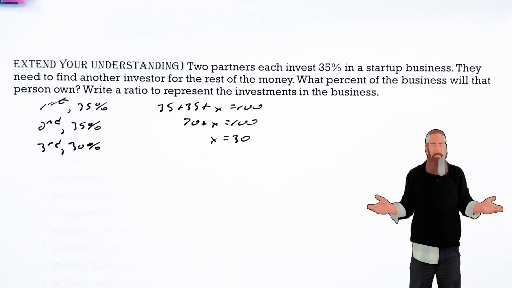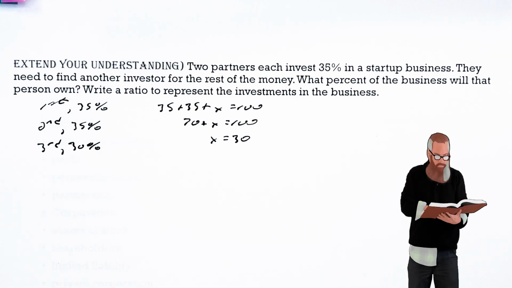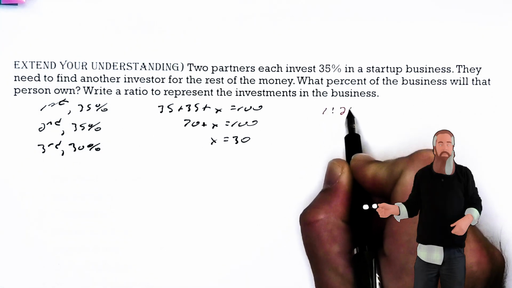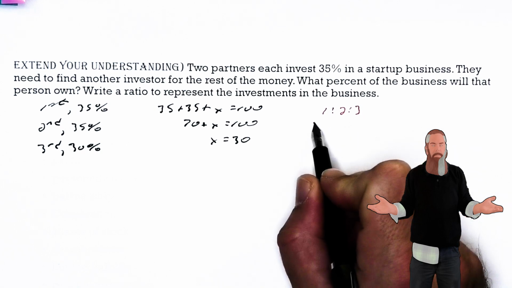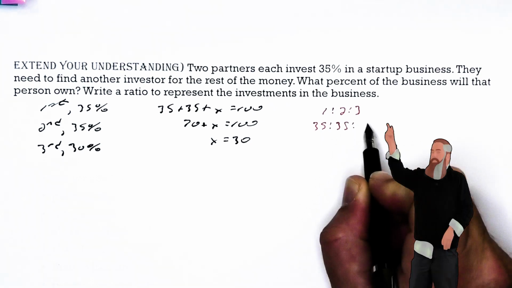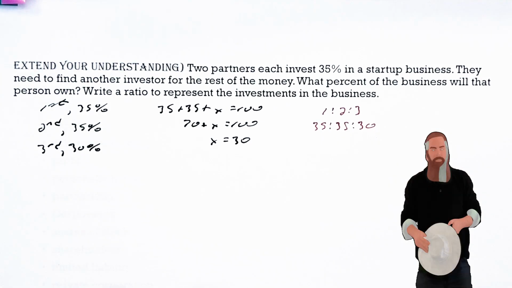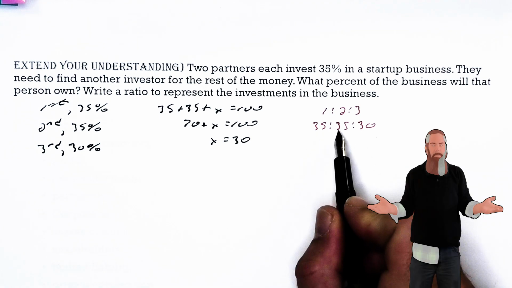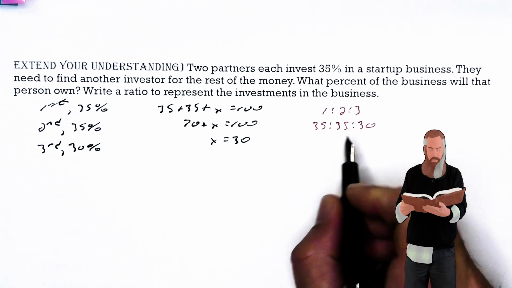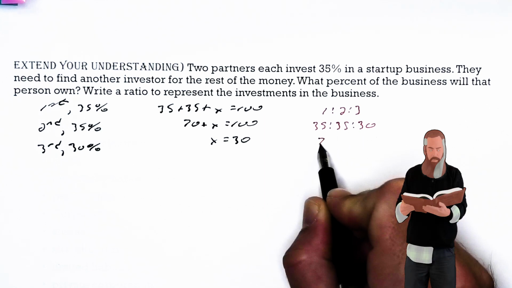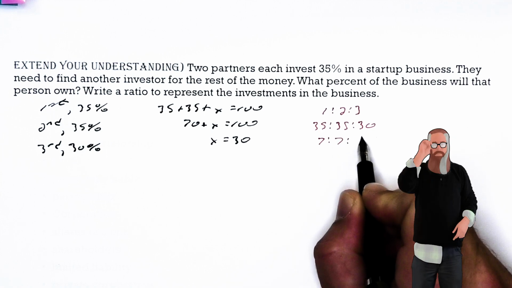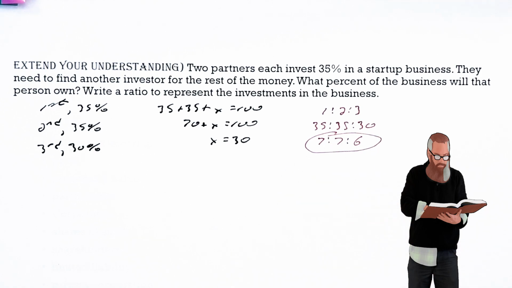Now we need to tackle the second problem, which is to write a ratio that represents the investment in the business. We're going to set our ratio up as the first person, second person, third person. And the first person has 35% of the business, the second person has 35% of the business, and the third person 30% of the business. Now the thing that can be noticed is 35, 35, and 30 all have a number in common, 5. We can divide all of them by 5, giving us 35 divided by 5 is 7, 35 divided by 5 is still 7, and 30 divided by 5 is 6. So our ratio is 7:7:6.